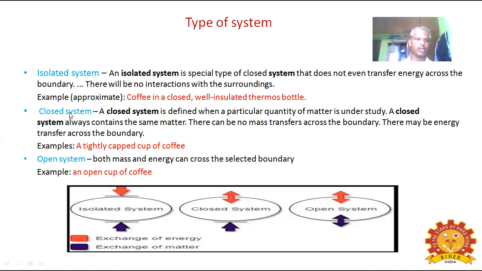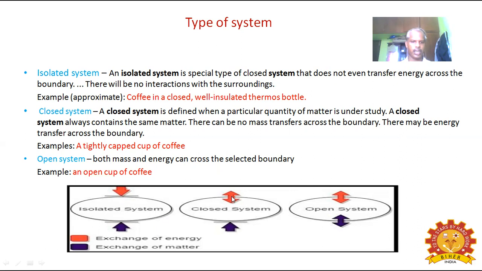Next one, closed system. This is the closed system. A closed system is defined when a particular quantity of matter is under study. A closed system always contains the same matter. There can be no mass transfers across the boundaries. Here there is no mass transfer. There may be energy transfer across the boundary.